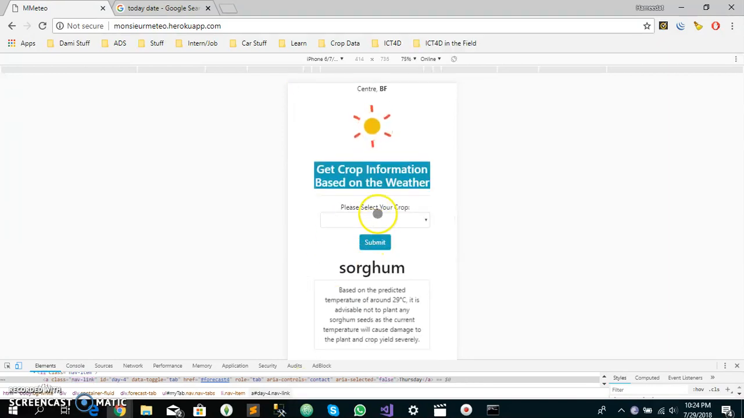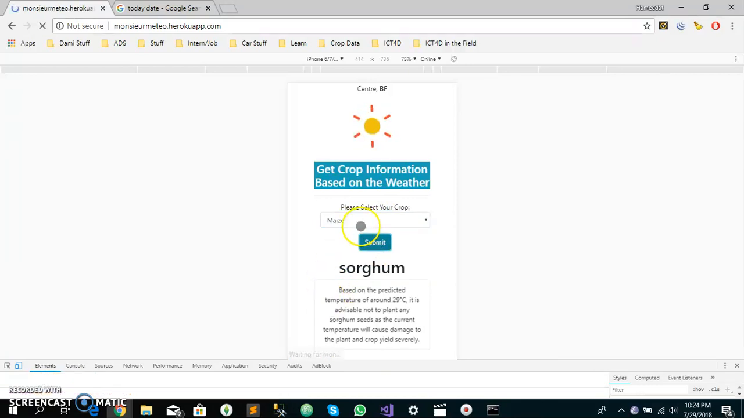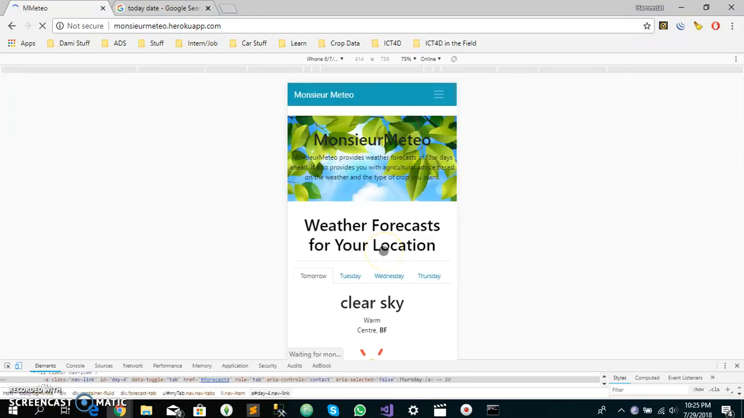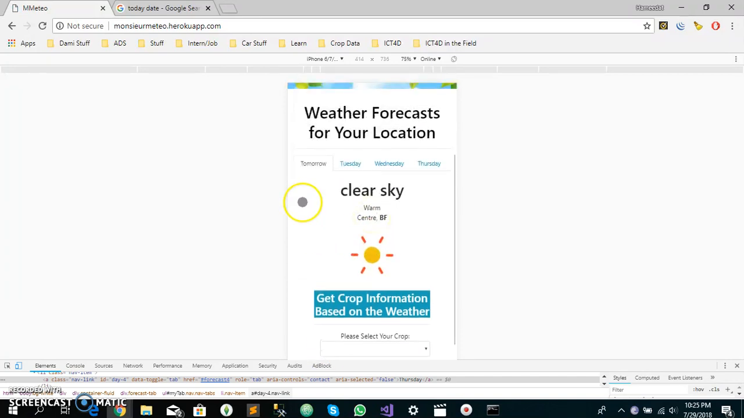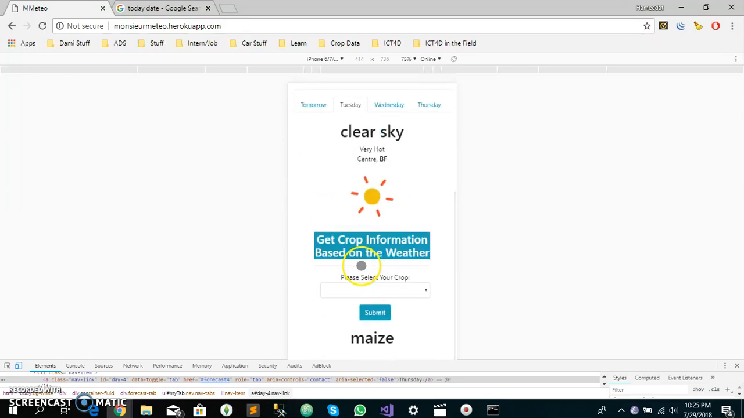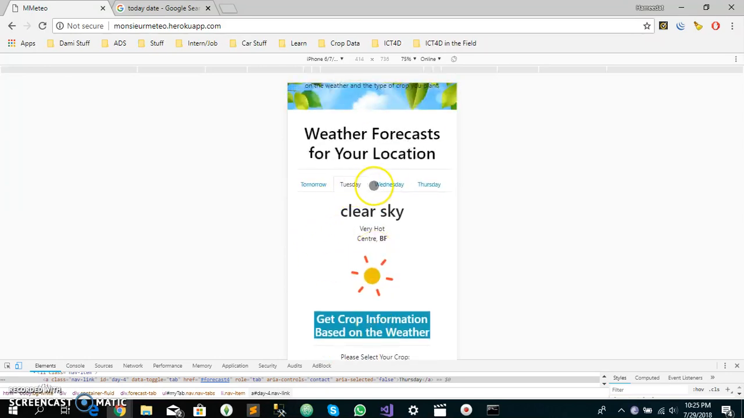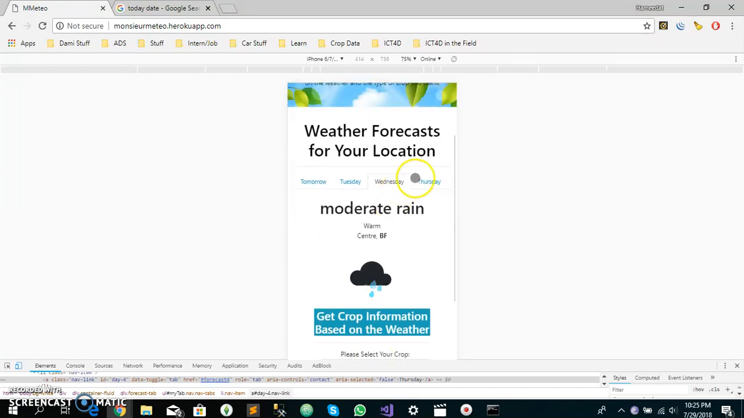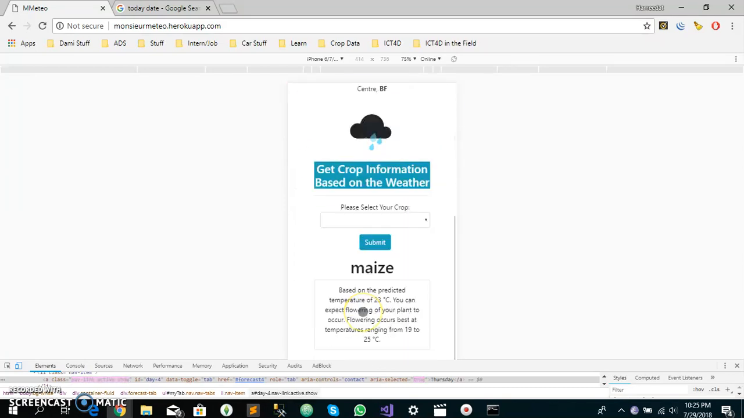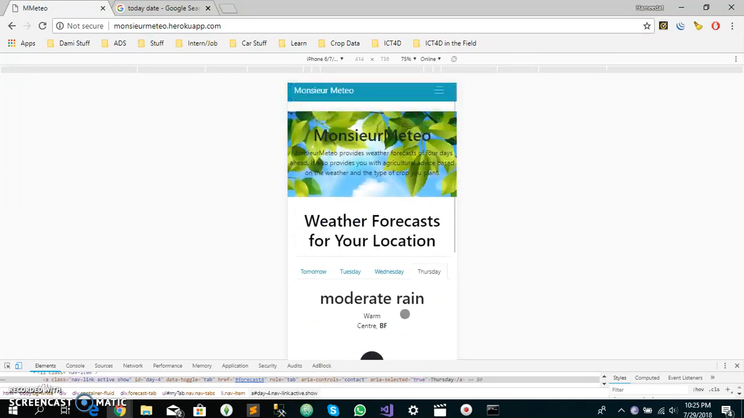For tomorrow, let's select the next crop, which is maize. Submit. This is blank as well, so no information has been added for maize with the predicted weather condition. None for Tuesday as well. Then for Wednesday, something has been added for maize, some information for the user. Then on Thursday, there's also some information.